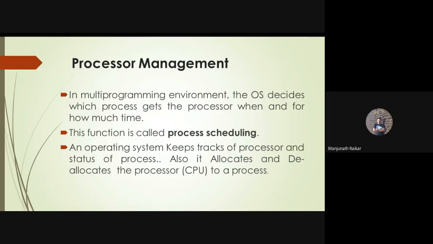Similarly, when a process is active, it means some of the processor is allocated to that particular active process, and when the process is killed, at that time the processor will be deactive. Clear. Like this, processor management is done in the operating system. It is also one of the facilities of the operating system.